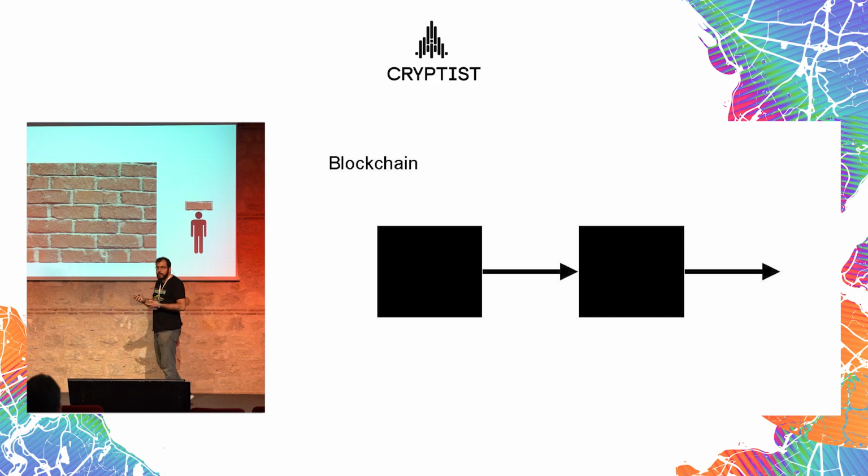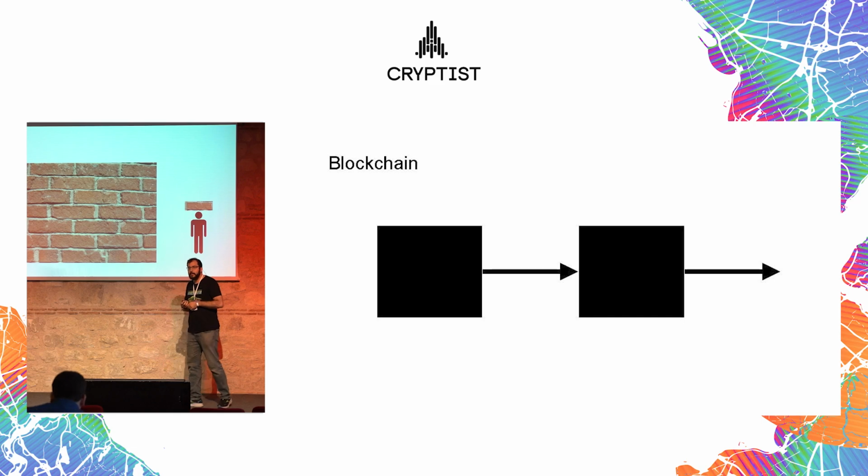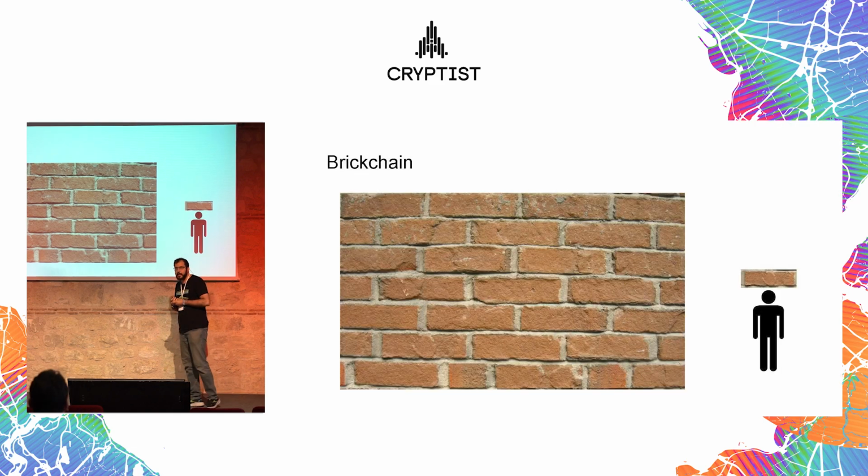But since there are a lot of them, and if you're actually paying for everyone who put a block, then there will be a lot of chaos, with people saying, I put this brick, I put that brick, and it's very hard to keep track of who put which brick and how much we should pay to someone. So this is one of the problems that we need to solve. And we also need to find this adhesive material that we can use to actually put those bricks to each other. So this is the problem that we're working on.